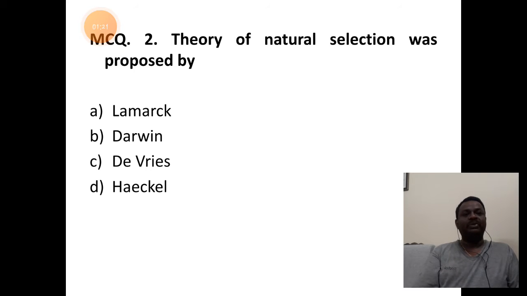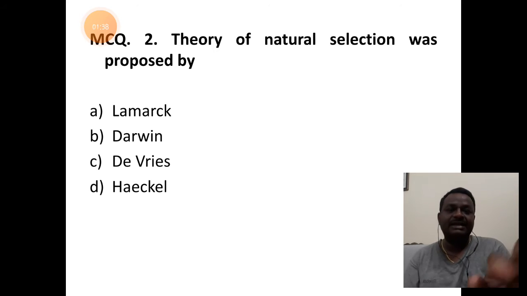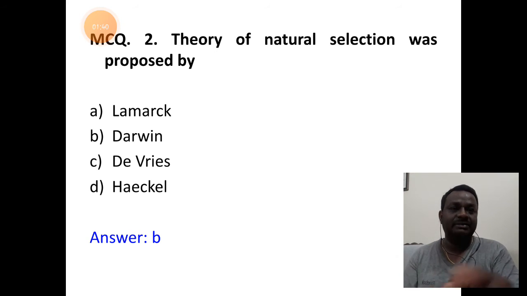Question 2. The theory of natural selection was proposed by Charles Darwin, who is considered to be the father of evolution. So the concept is given by Darwin, so answer is B, Darwin.